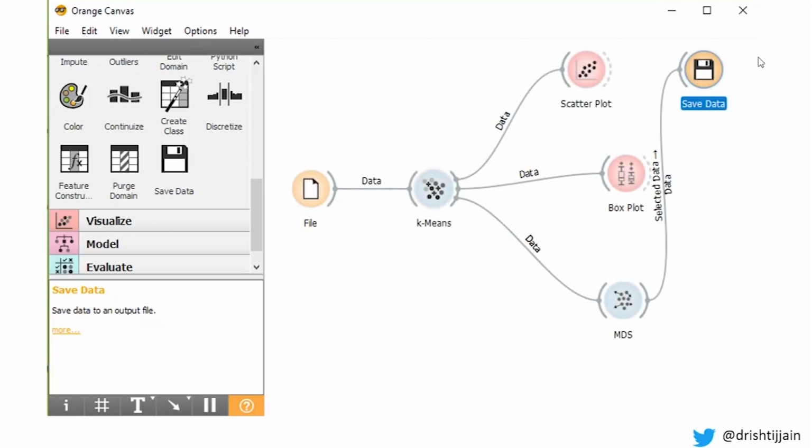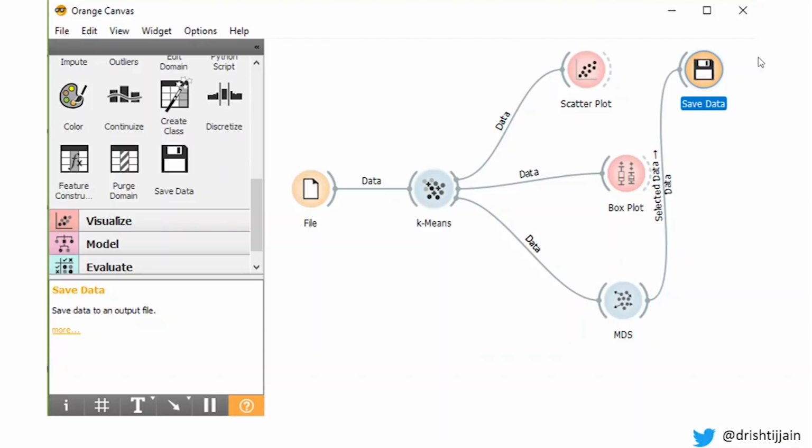Now, taking an example of how exactly Orange works. Here is a snapshot of the Orange canvas. I have dragged and dropped a file widget which has the data. And this is the ultimate thing that I've done. I'm applying K-means and I'm plotting it in different ways through scatter plot, box plot and MDS, and then saving